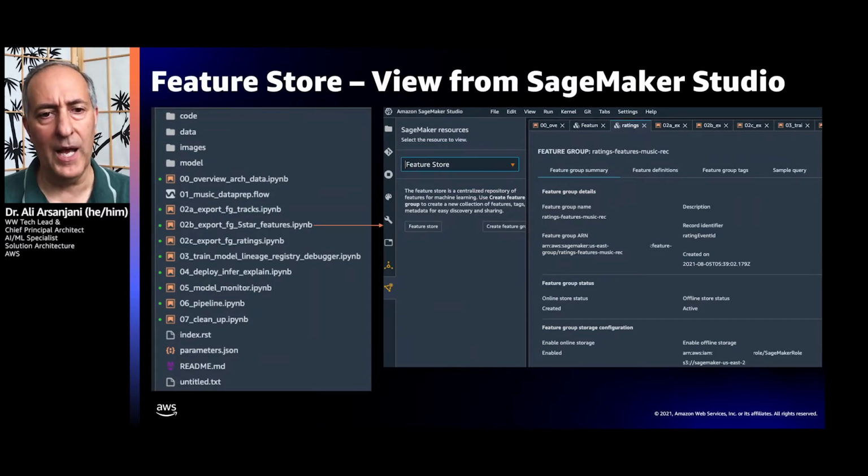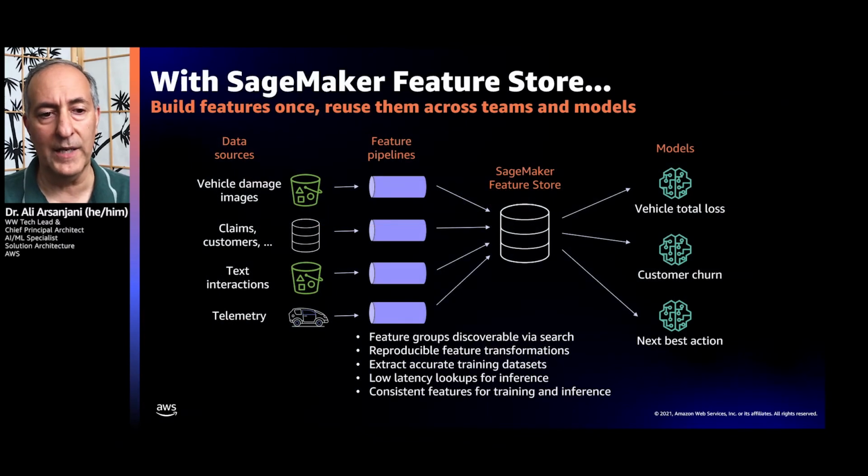If we take a look at the feature store from inside of SageMaker Studio, this is what it might look like. So we would basically click on that drop-down box, select feature store, and we can get a variety of different characteristics of the feature store, including a feature group summary, its definitions, what are the actual definitions of the fields and features, and any kind of sample queries we would like to define.